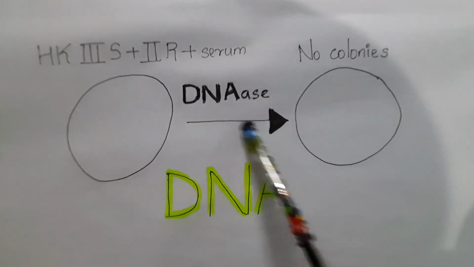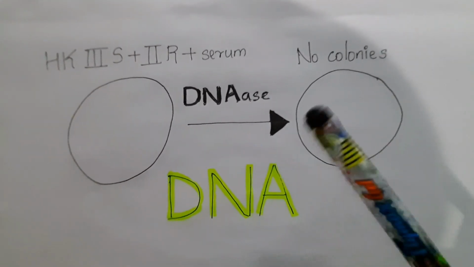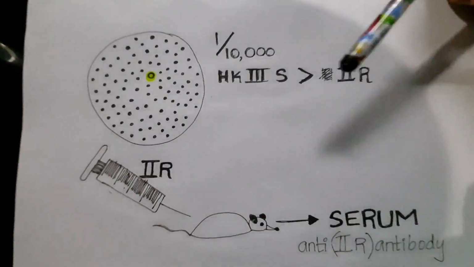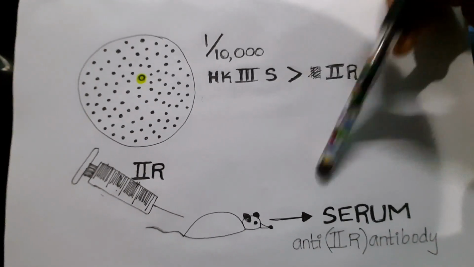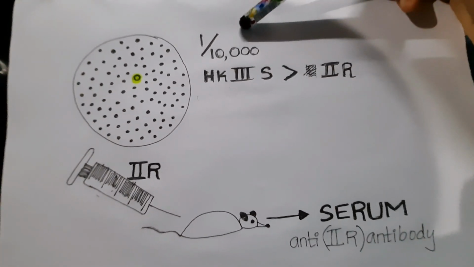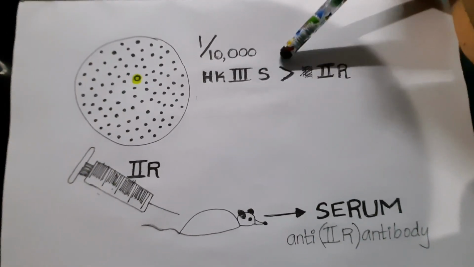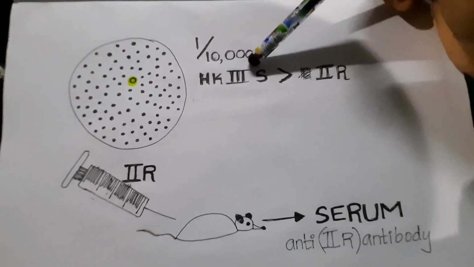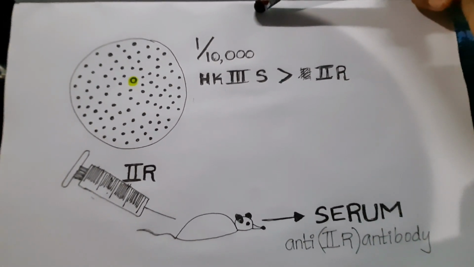Hence it was proved DNA is the transforming substance, the molecule that helps in transformation, and it's our genetic material. Now it's very clear that DNA is the genetic material. I am going to share 2 different additional pieces of information regarding this experiment. The transformation frequency of this experiment was around 1 out of 10,000 cells, which means only 1 cell out of 10,000 2R cells was converted to 3S strain.